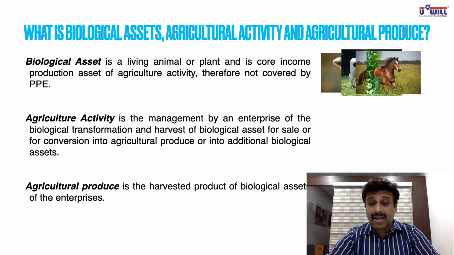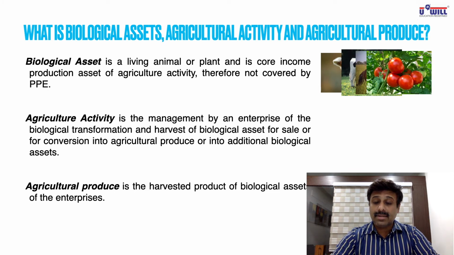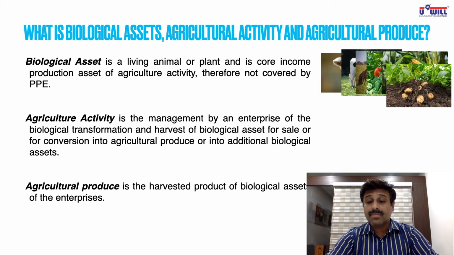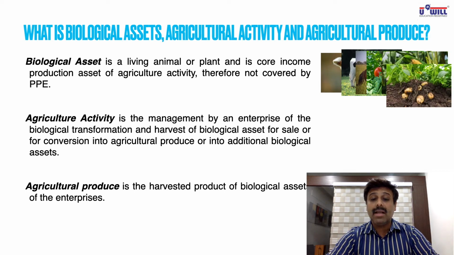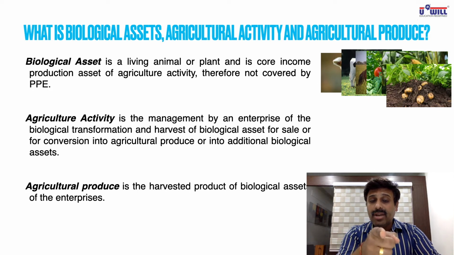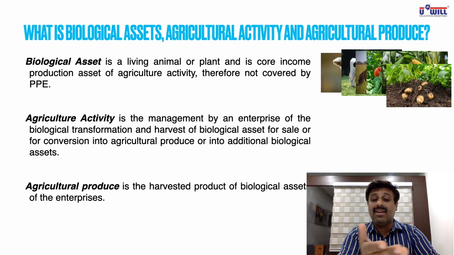Same way, living plant. Tomato plant. It is a biological asset. Corn plant. It is a biological asset. Potato plant. It is a biological asset. All these examples you note down in your study material. Otherwise, you will not understand what is a biological asset. So where you have written living animal, above that write down the examples: goat, cow, horses.